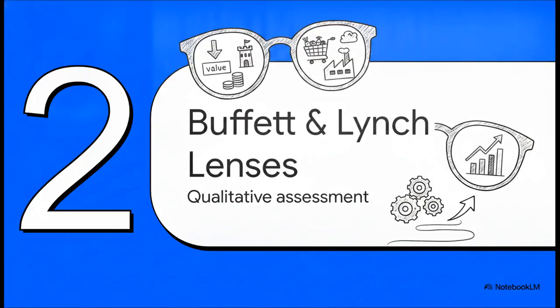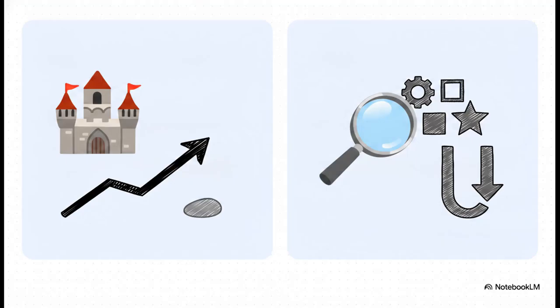Moving right along to part 2, the Buffett and Lynch lenses. It's time to put this company through our first qualitative assessments. Now, these two legendary investors have very different approaches, right? Buffett demands a wide economic moat, highly consistent, predictable earnings, a high return on equity, and crucially, low, manageable debt. Peter Lynch, on the other hand, is a bit more flexible.